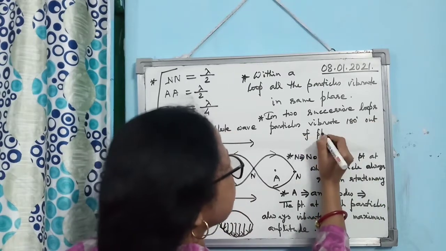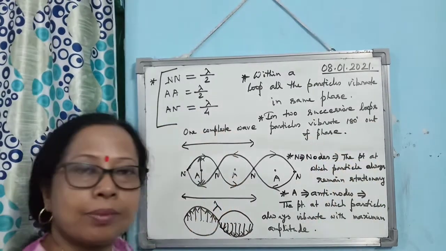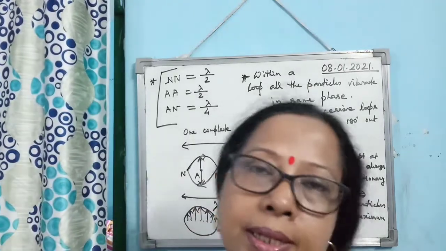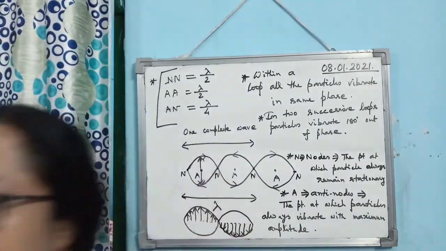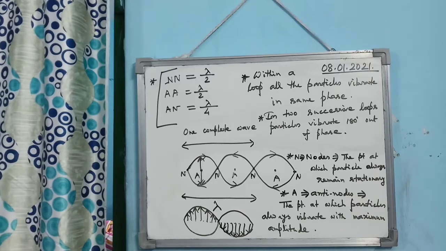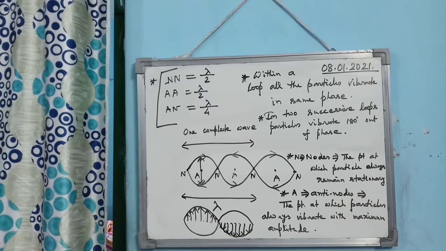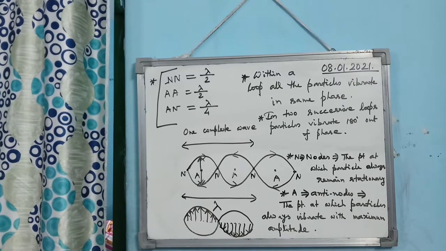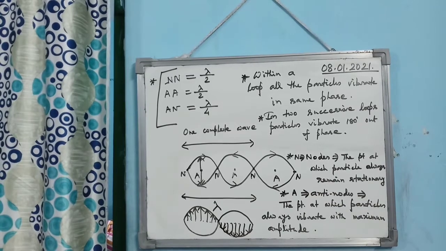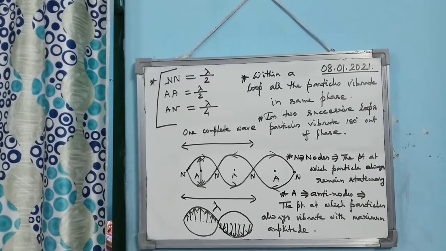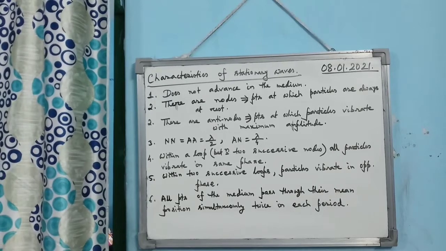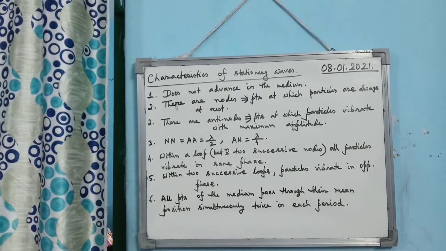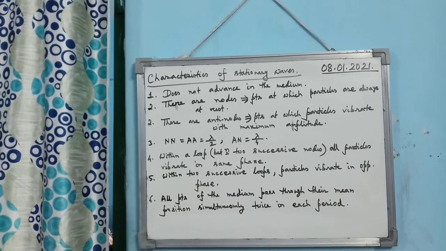180 degree out of phase means what? Physically, they will vibrate simply in opposite direction. Okay. So these are all basic concepts of the formation of a stationary wave. Then we have to know what the characteristics of a stationary wave are. I have noted them down because I have already discussed the characteristics of stationary waves.